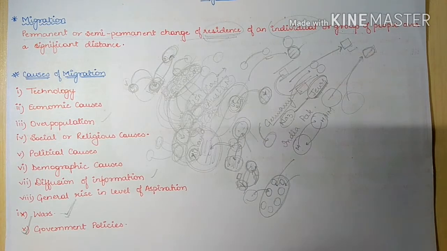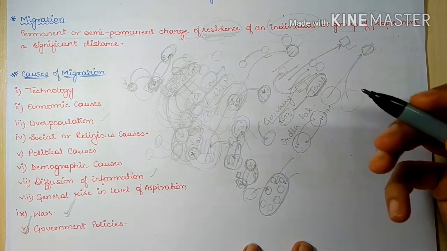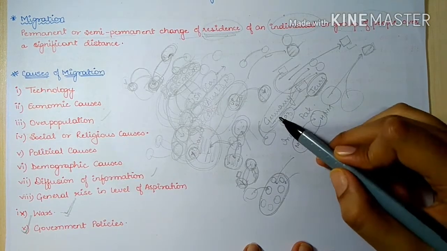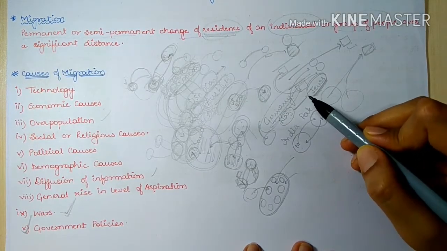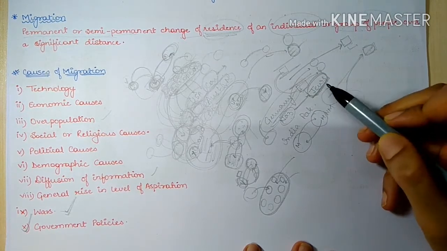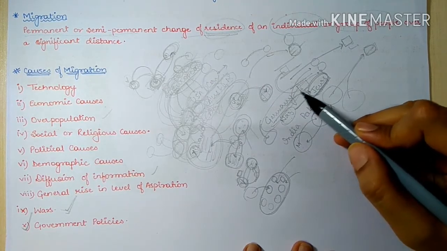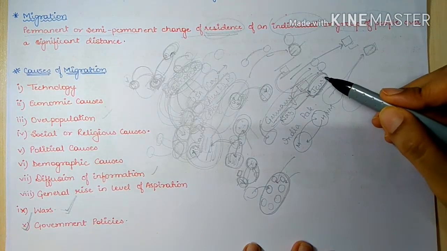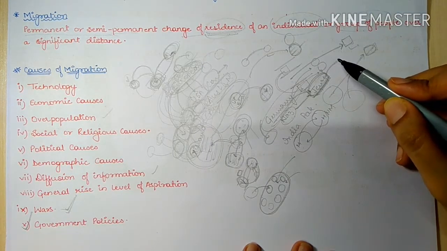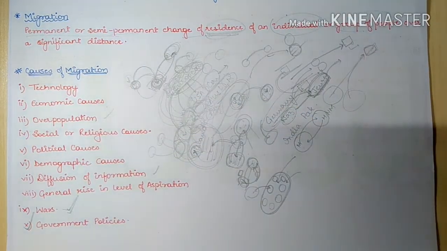Okay, so in this area we have favorable conditions, while in other areas, like in Germany, the government's policy was anti-Jewish policy. So it was adversely affecting the Jewish population, and therefore the Jewish population migrated out of Germany. Okay, so these are the causes of migration.